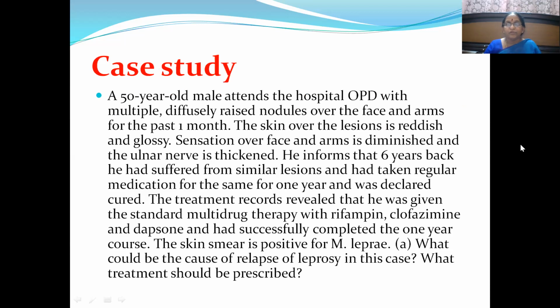Then case study. You need to pay attention to this. A 50-year-old male attends the hospital OPD with multiple diffuse dermal nodules over the face and arms for the past 1 month. The skin over the lesions is reddish and glossy. Sensation over face and arms is diminished, and the ulnar nerve is thickened. He informs that 6 years back he had suffered from similar lesions and had taken regular medication for the same for 1 year and was declared cured. The treatment records revealed that he was given the standard multi-drug therapy with rifampicin, clofazimine, and dapsone, and had successfully completed the 1-year course. Clear.